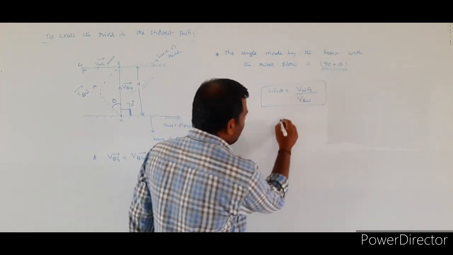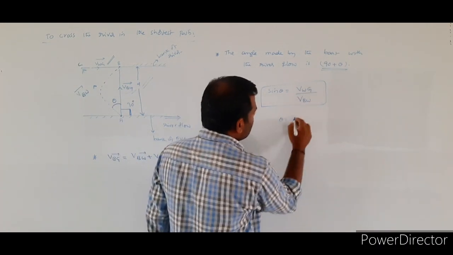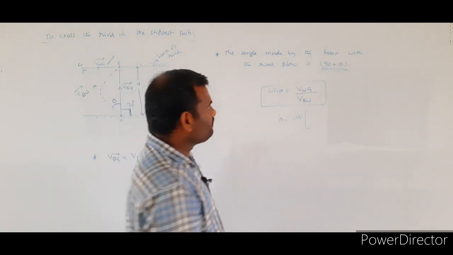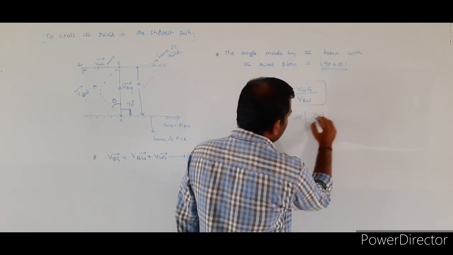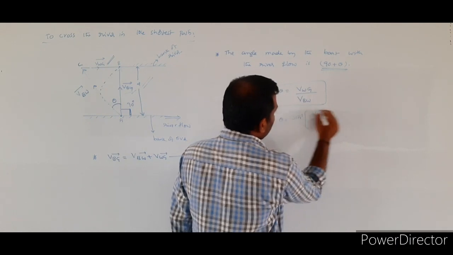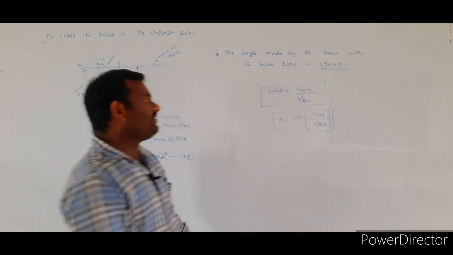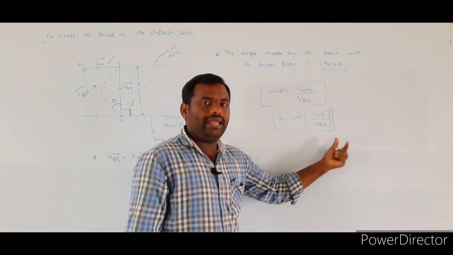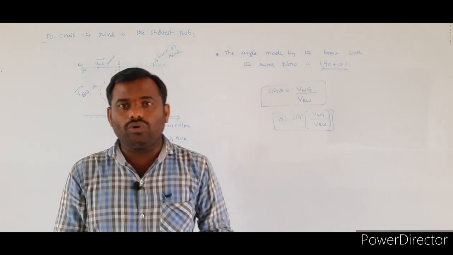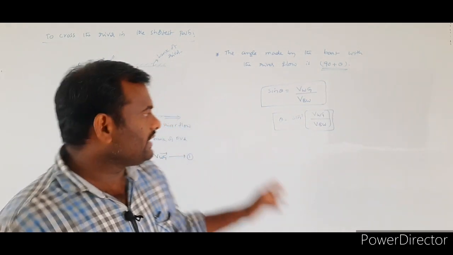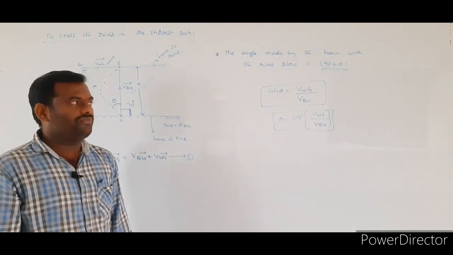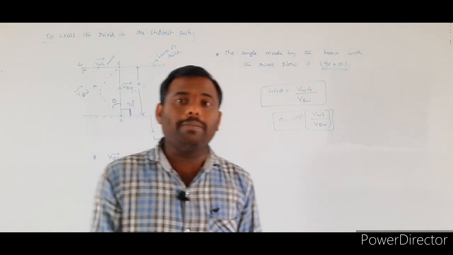From this, I will write sin theta is equal to VWG by VBW. Theta value I want to calculate. Theta is equal to sine inverse of VWG by VBW. If you substitute the theta value here, you will get the angle made by the boat with respect to the direction of the flow of the water. So this is the most important application.